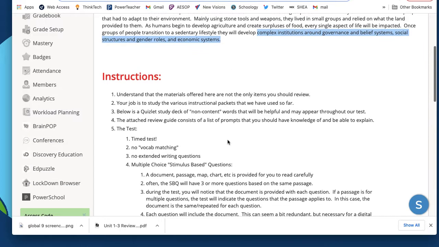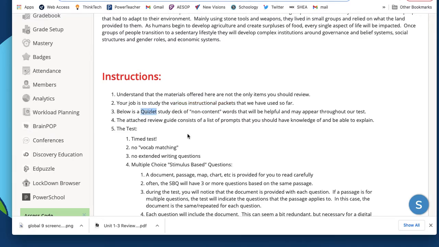So along with this, we're going to let you know that there are some materials that we're going to offer here in this Schoology page, but it's not the only thing that you should be studying. You should also be taking a look at the different instructional packets that you've received through New Visions and different assignments that we've done in class.